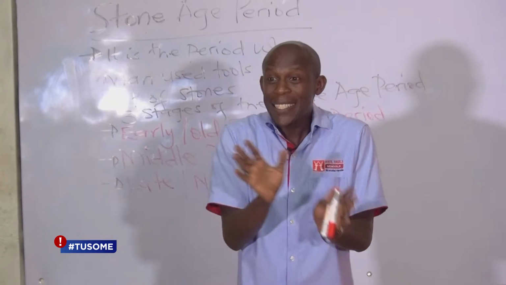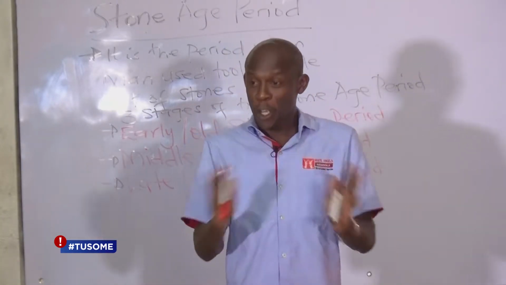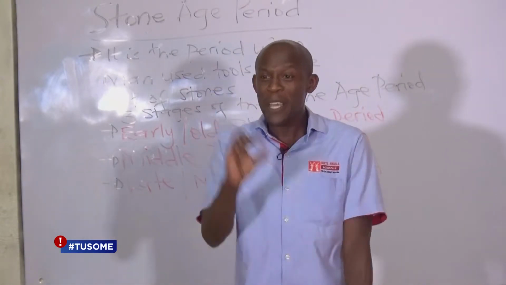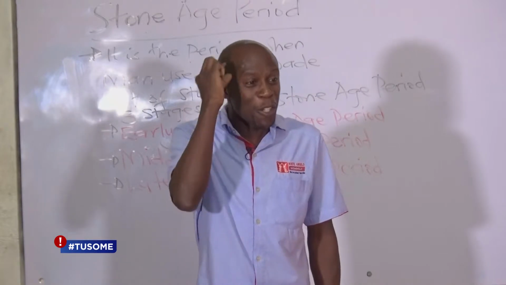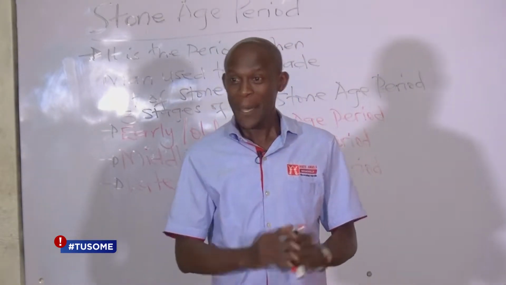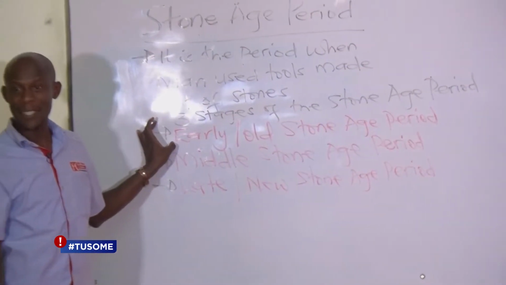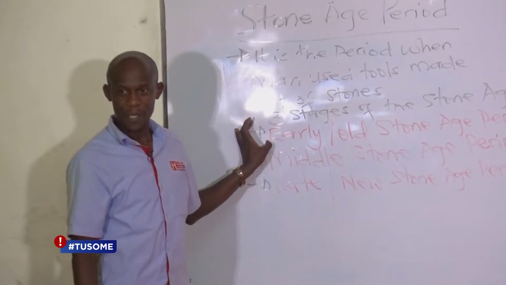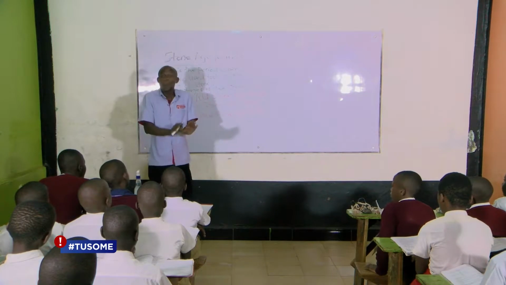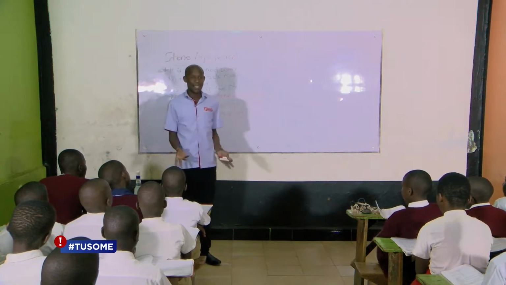That is why in that period, early man was staying outside. Early man had no clothes. Early man was eating raw meat because the brain was still very small. He could not think and start making things which would help him in his life. But still, that is the stage from which the early man starts his life. So in this period, he was living outside and he had no permanent home. He would move from one place to another.